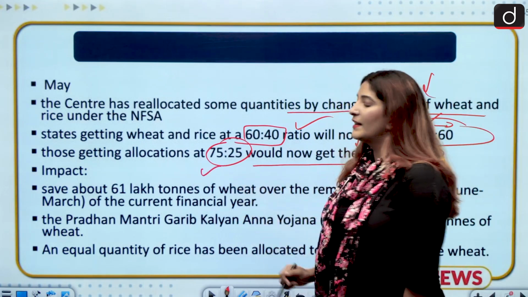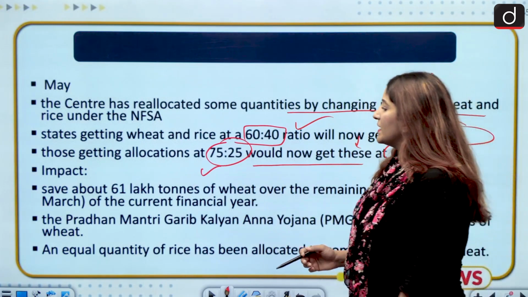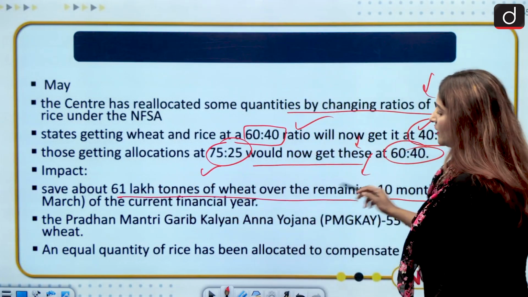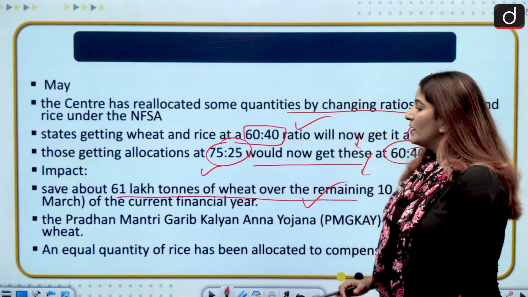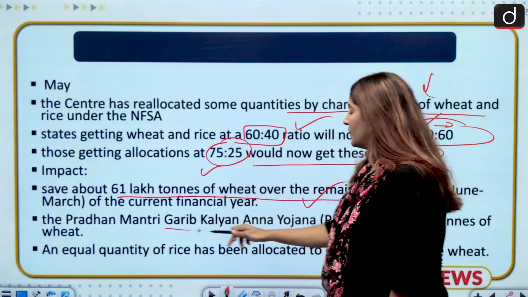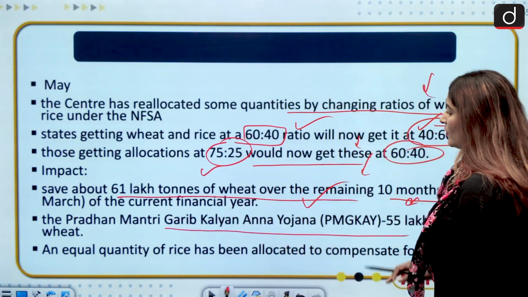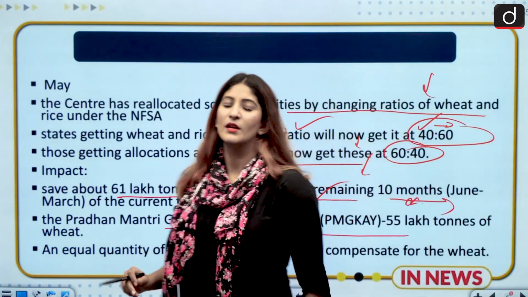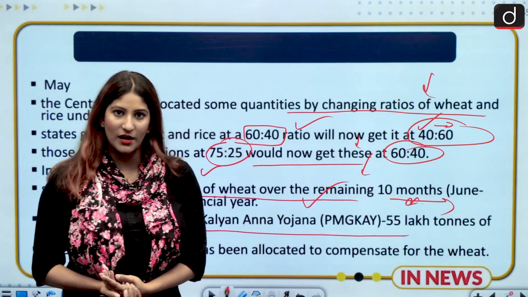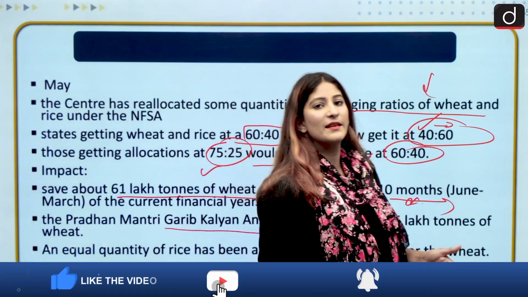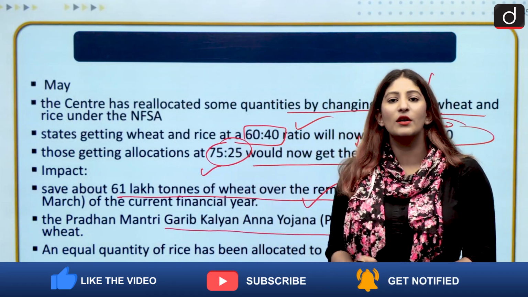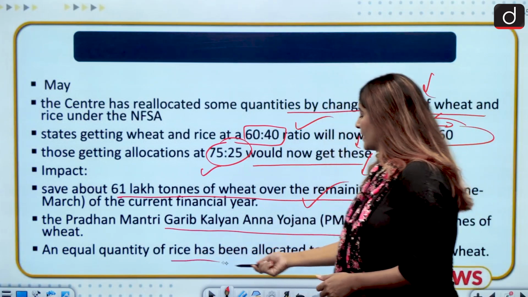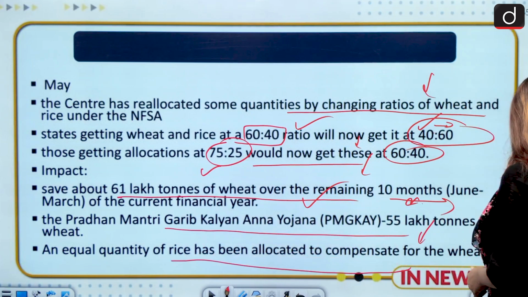The impact that is intended by the current government is that it would save about 61 lakh tons of wheat over the remaining 10 months in the current financial year. And then it can be undertaken through the Pradhan Mantri Garib Kalyan Anna Yojana, and 55 lakh tons of wheat has been provided under this already. So it is said that although the center has reduced the share of wheat through procurement, through some other incentive or some other scheme, the government will step in to provide wheat. An equal quantity of rice has been allocated to compensate for the wheat. This is the tide over effect.